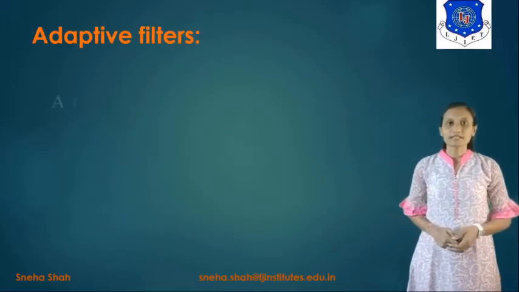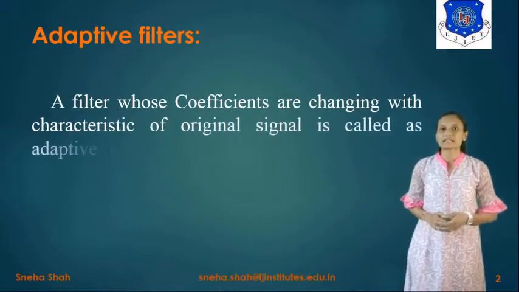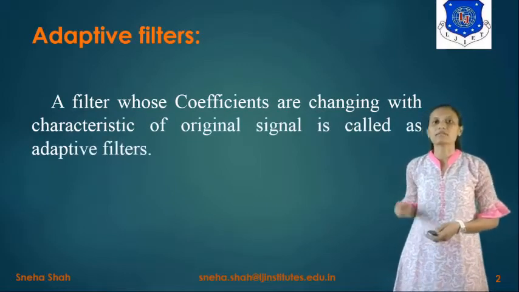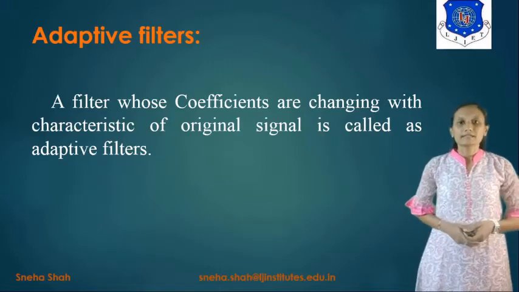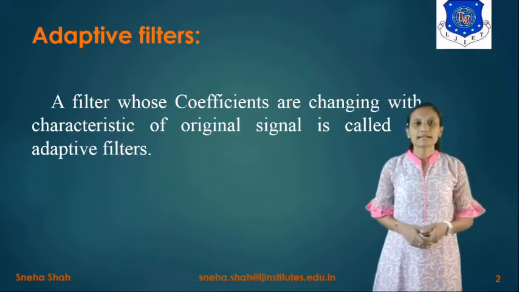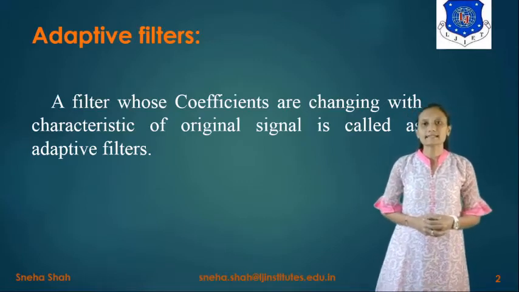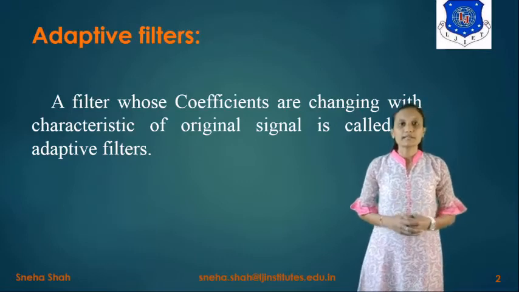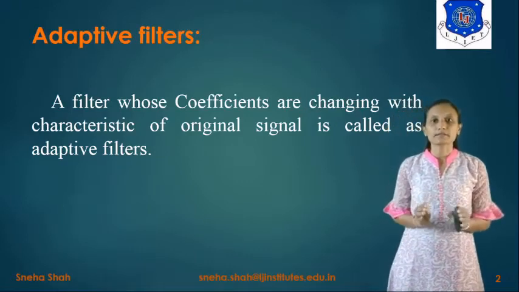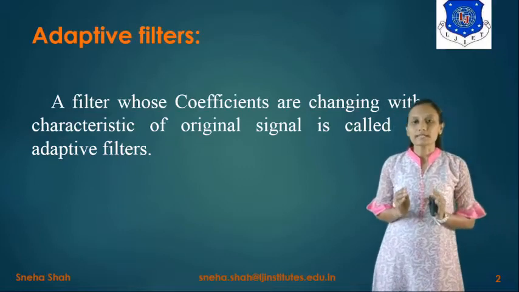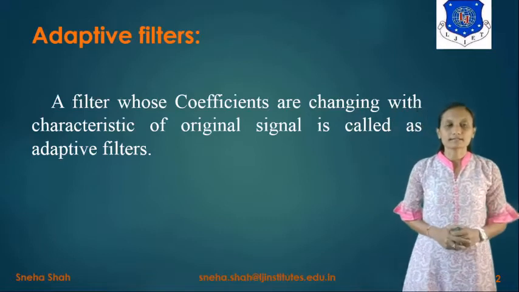What is an adaptive filter? An adaptive filter is a filter whose coefficients change with the characteristics of the original signal. It is considered a kind of filter whose coefficients will change according to the signal's characteristics. So if we take fixed coefficients, we can't filter out a particular frequency, and for that we have to use adaptive filters.